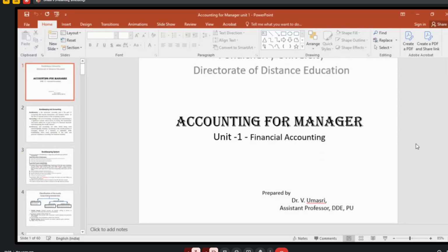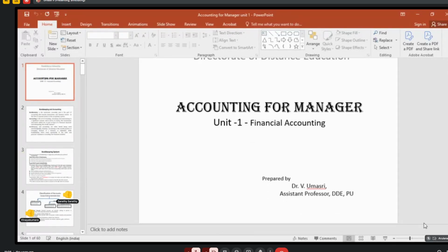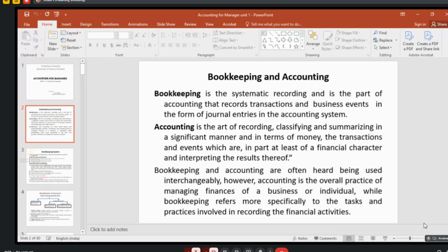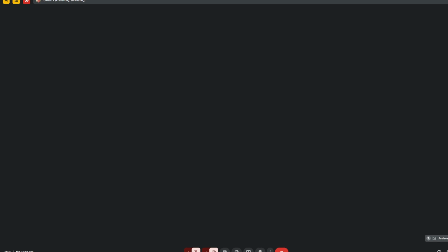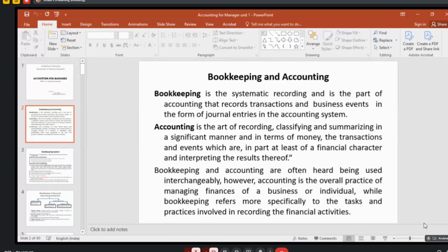This is the paper accounting for manager in first semester you have. Can anybody say what is accounting? Accounting means what? Many of you may have studied BCom. BCom students, can you say what is accounting? To keep an account of something, ma'am.